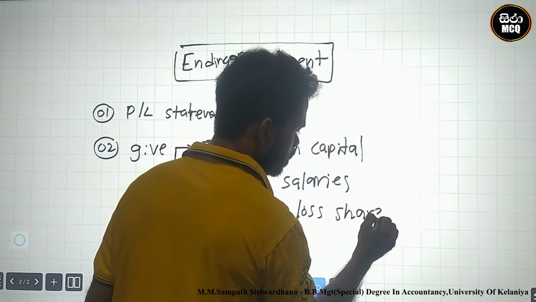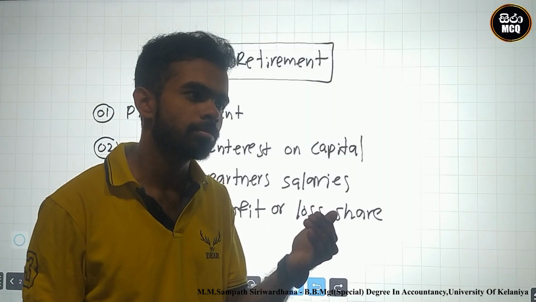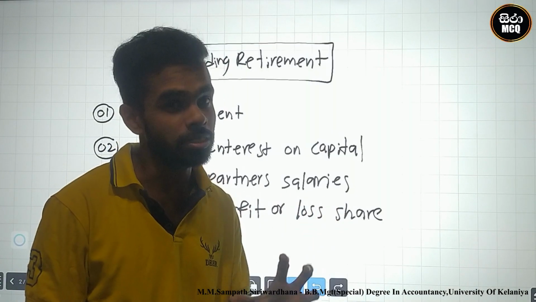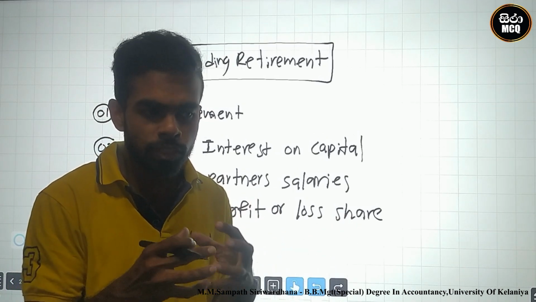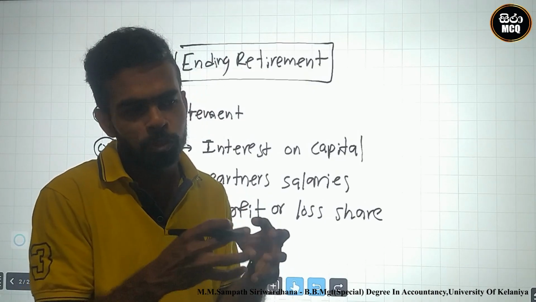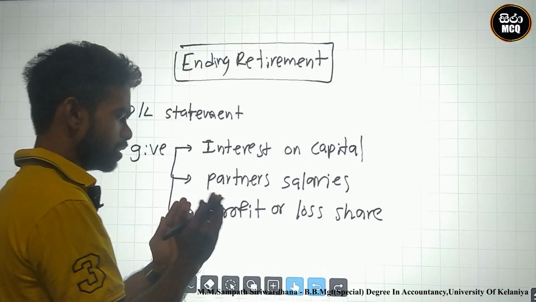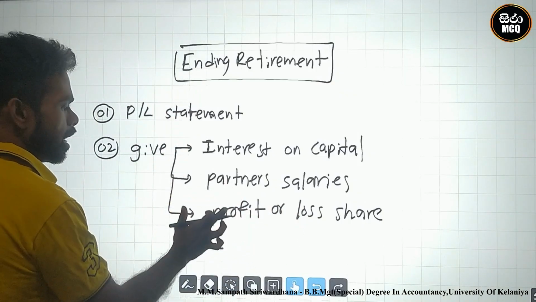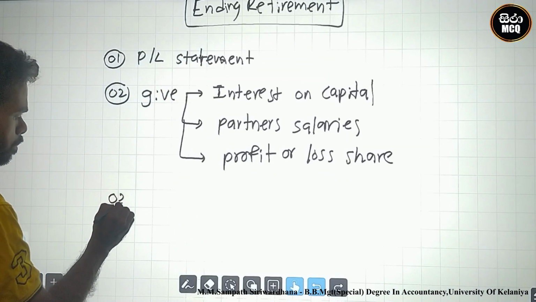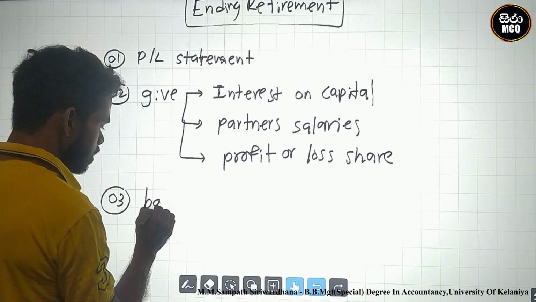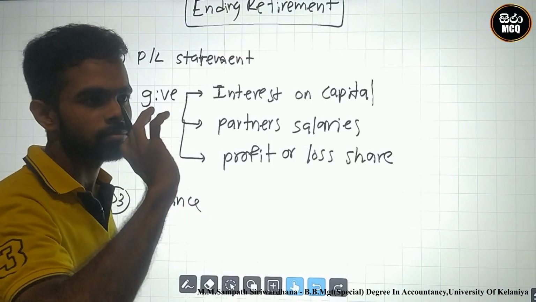Why? This retiring person goes away from the business at the closing day. Therefore, in the current year, he contributed to profit earning. So we should give interest on capital, partner salaries and profit or loss shares. After that, we must balance the retiring person's related transactions.